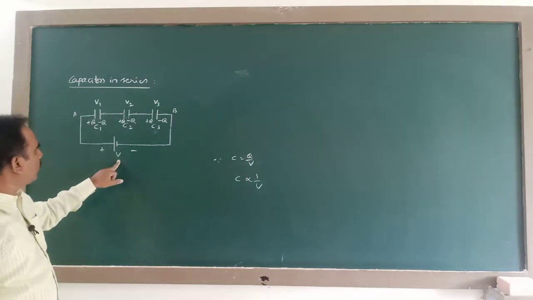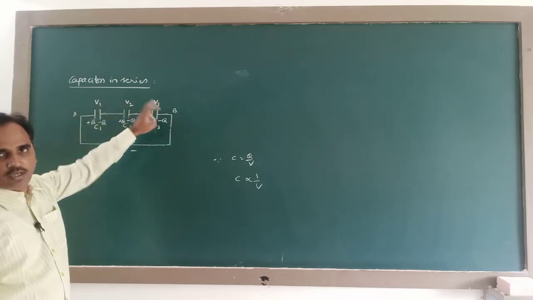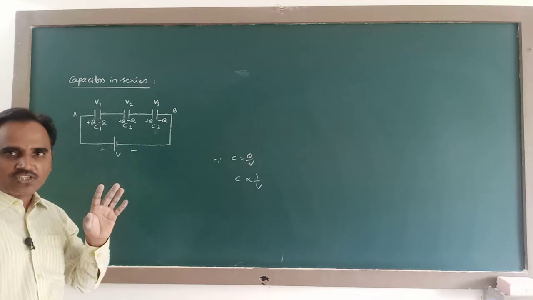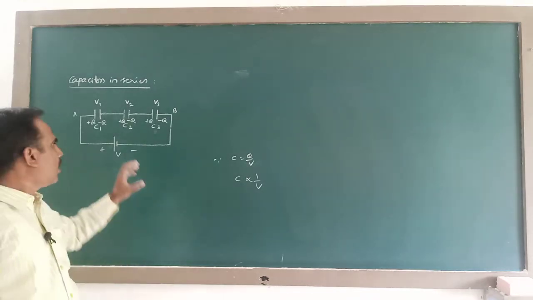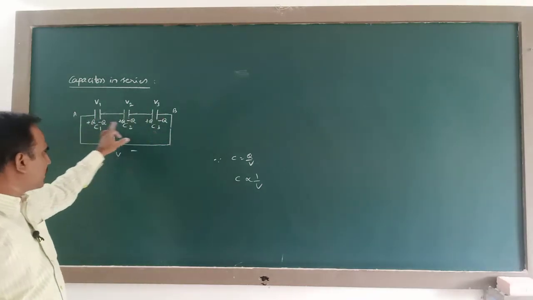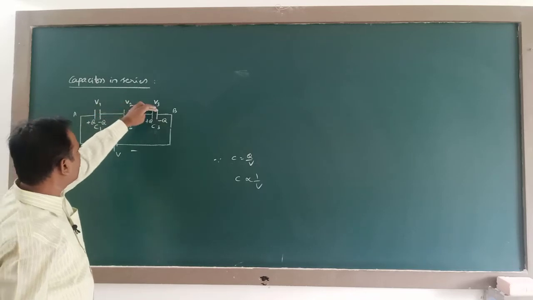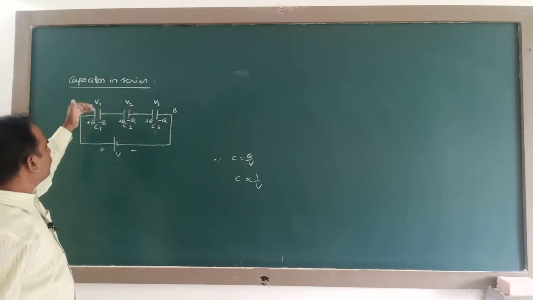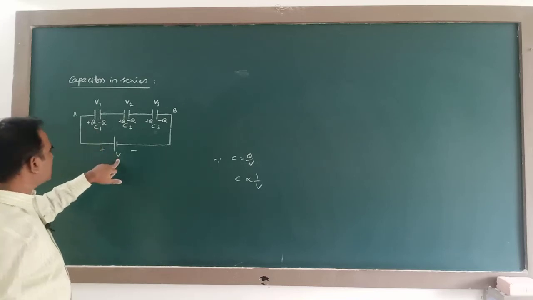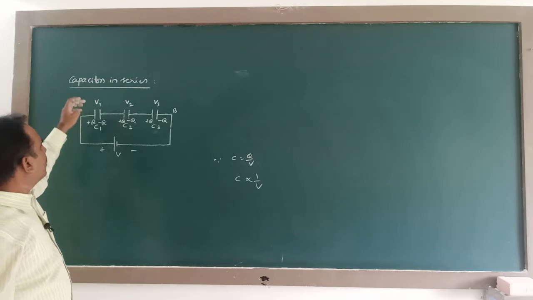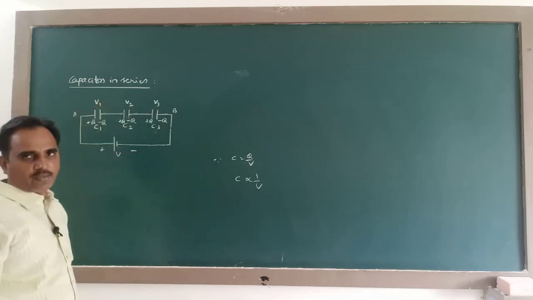Therefore this V becomes equal to V1 plus V2 plus V3. You remember this basic characteristic of series connection. In series connection, all capacitors acquire the same charge, but the potential difference across each capacitor is inversely proportional to capacitance. That means the applied potential difference is distributed among the three capacitors according to the inverse ratio of their capacitance.